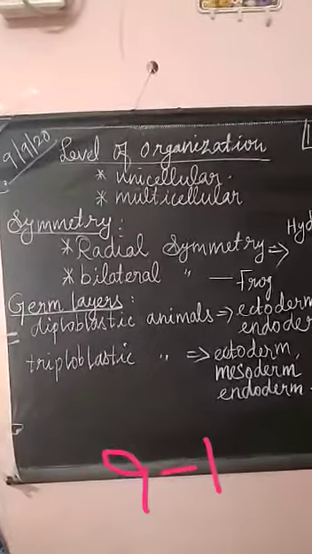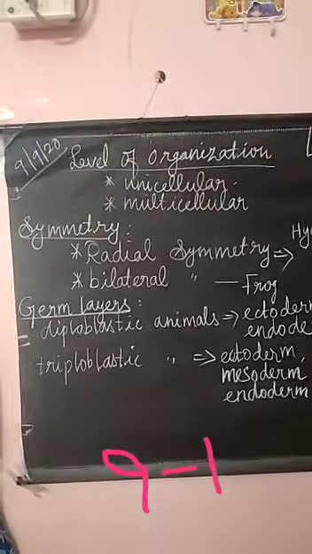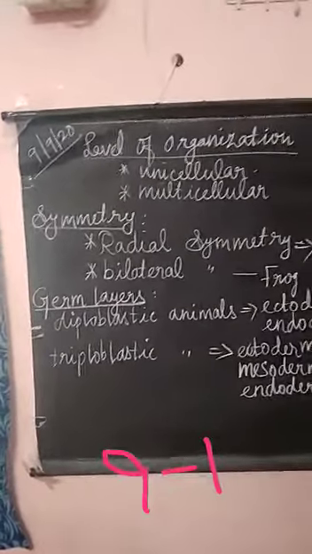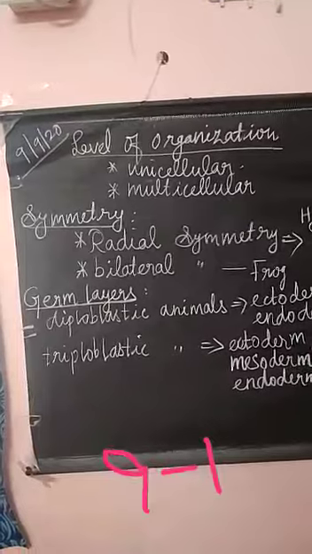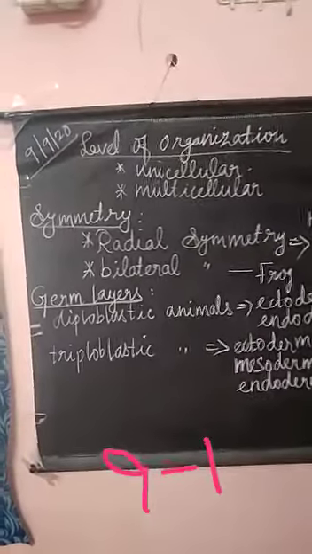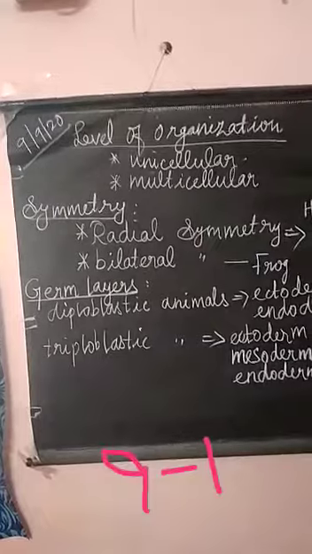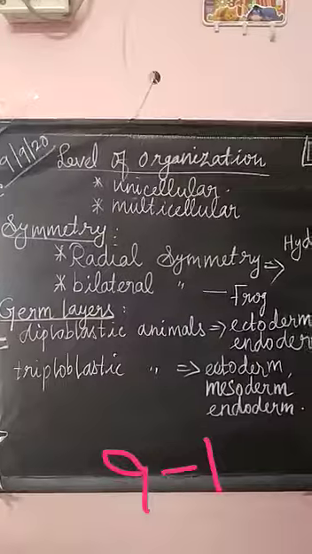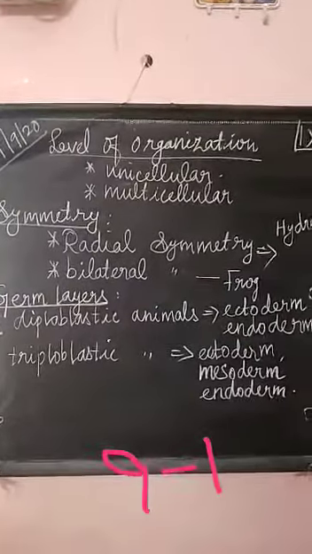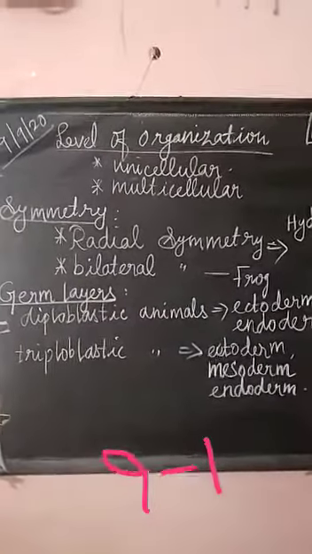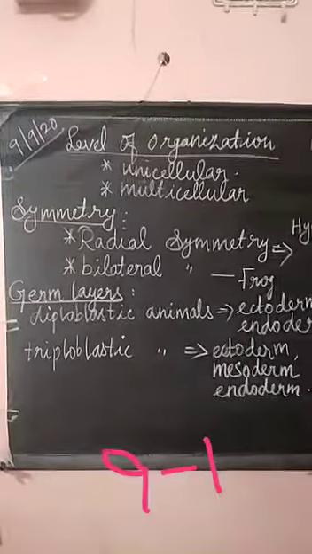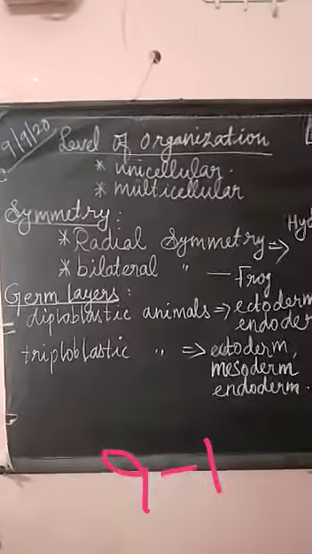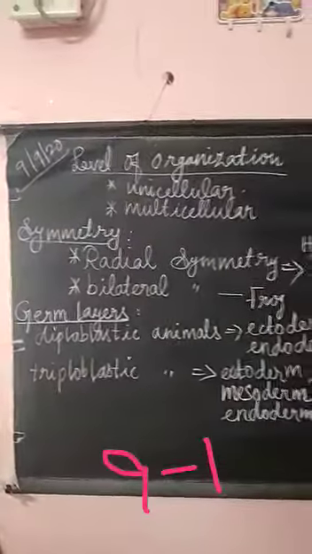First one is level of organization. Level of organization means arrangement of cells. Animals are grouped depending upon that, unicellular or multicellular, based on their cells, tissues, organ and organ system. Unicellular means only one cell. Multicellular means more than one. So the first one is level of organization. That's the first thing.